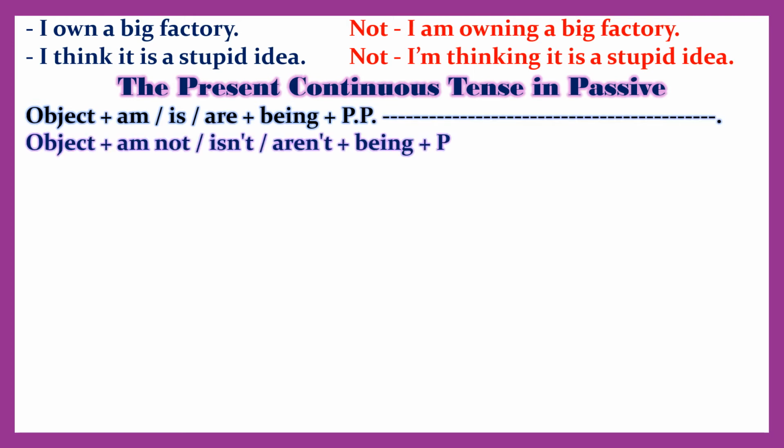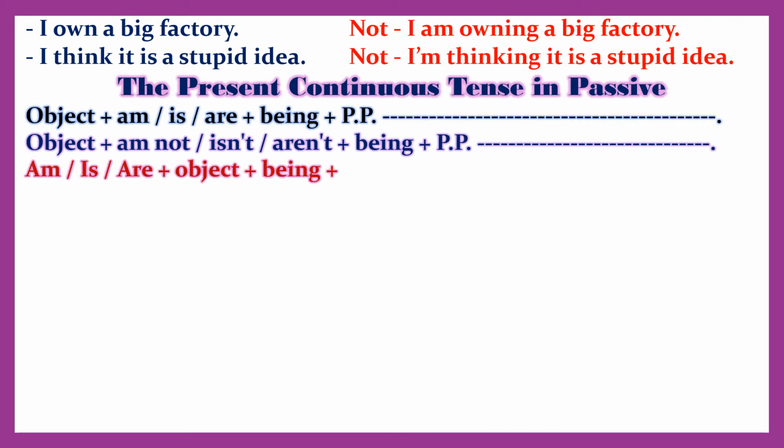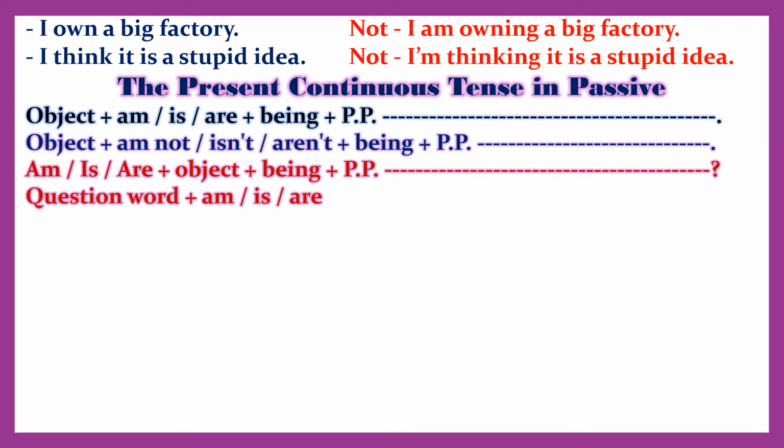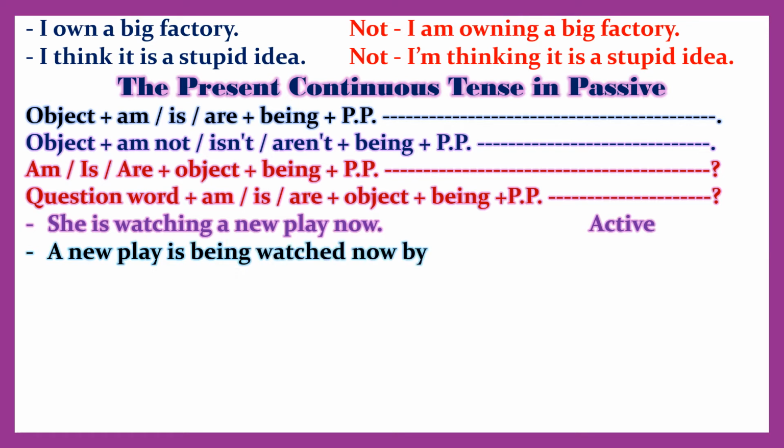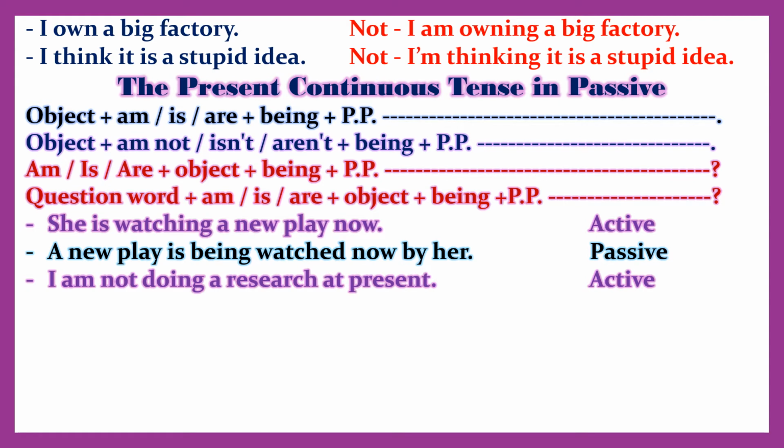Object is, are and being and pp. Object not, isn't, aren't and being and pp. Is, are and object and being and pp. Question word is, are and object and being and pp.